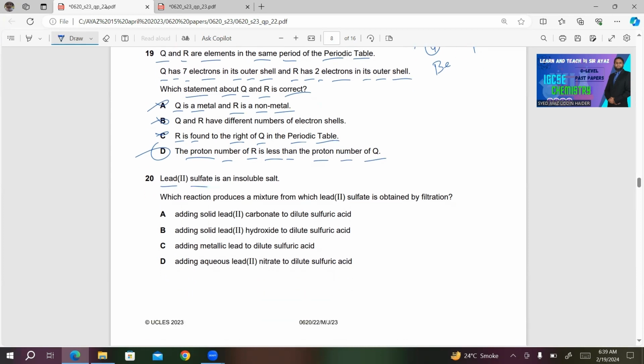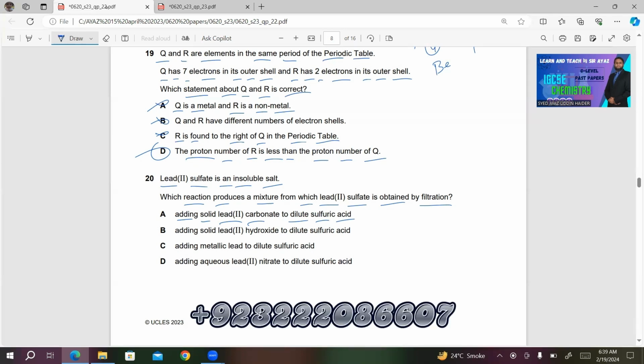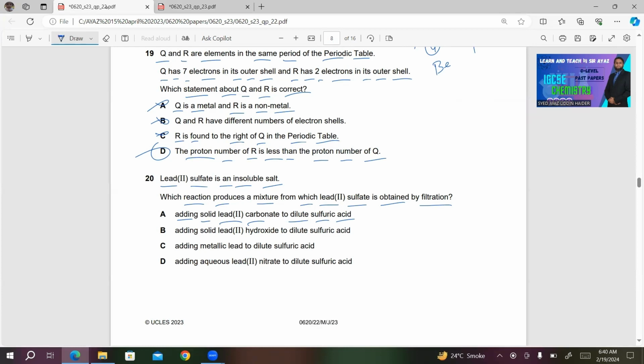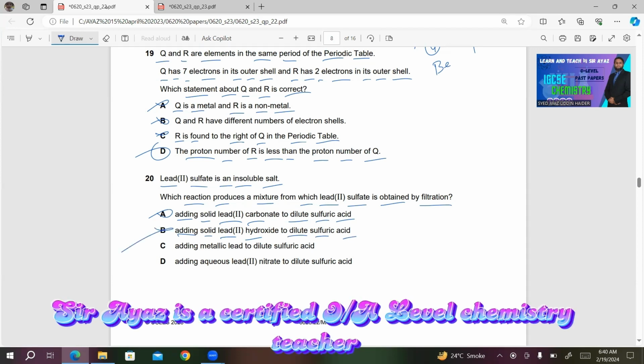Number 20, lead(II) sulfate is an insoluble salt. Which reaction produces a mixture from which lead(II) sulfate is obtained by filtration? A, adding solid lead(II) carbonate to dilute sulfuric acid. Now, lead(II) carbonate is insoluble, so we can't get the lead(II) sulfate by adding solid lead(II) carbonate to dilute sulfuric acid. So this is incorrect. B, adding solid lead(II) hydroxide to dilute sulfuric acid. Again, this is also wrong. You can't get it because it will not react with dilute acid. It must react with concentrated acid.